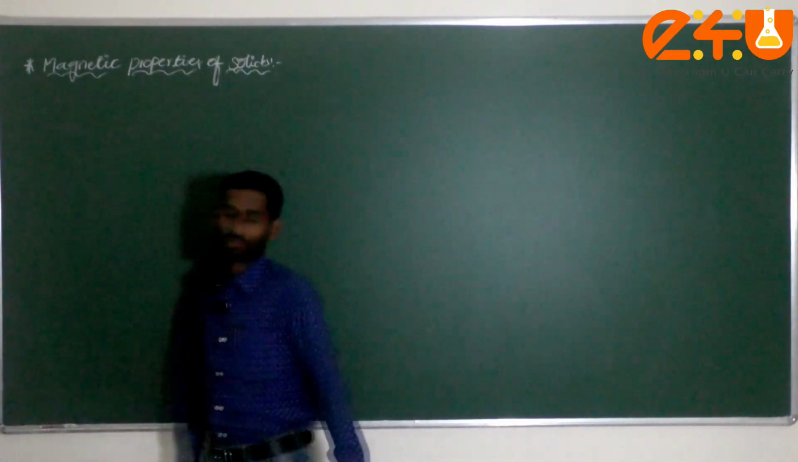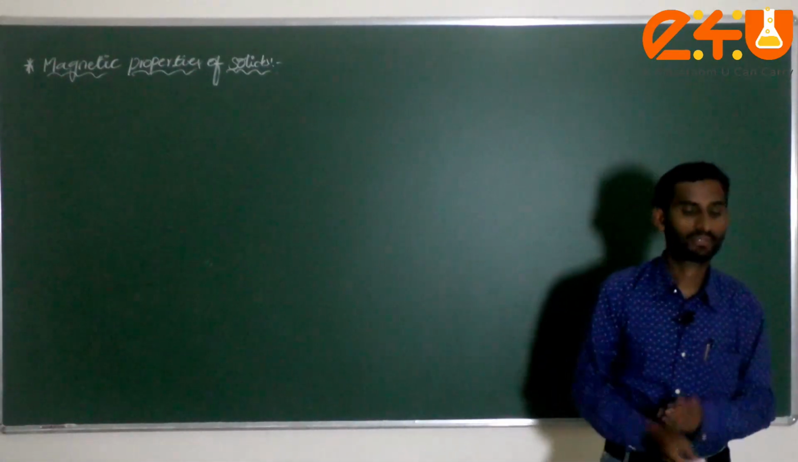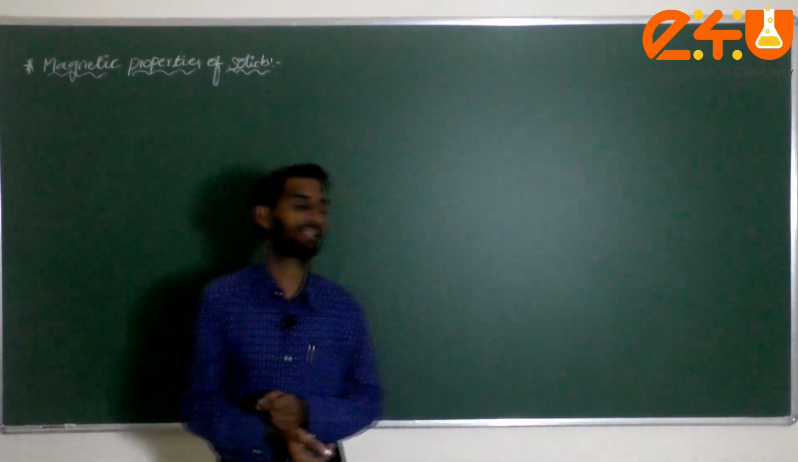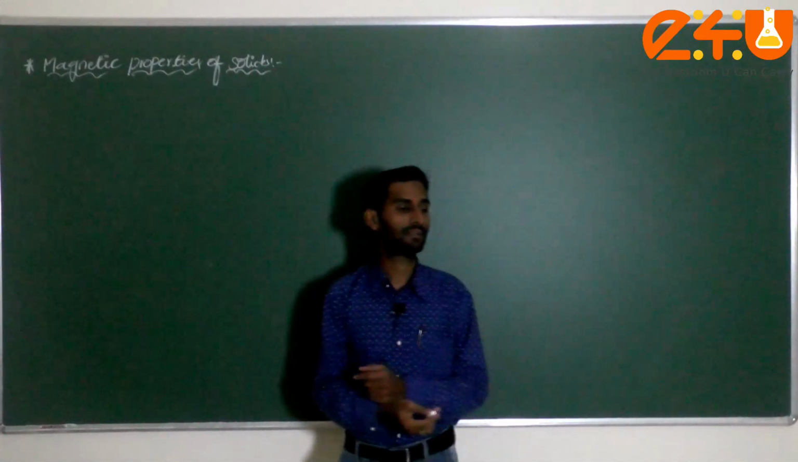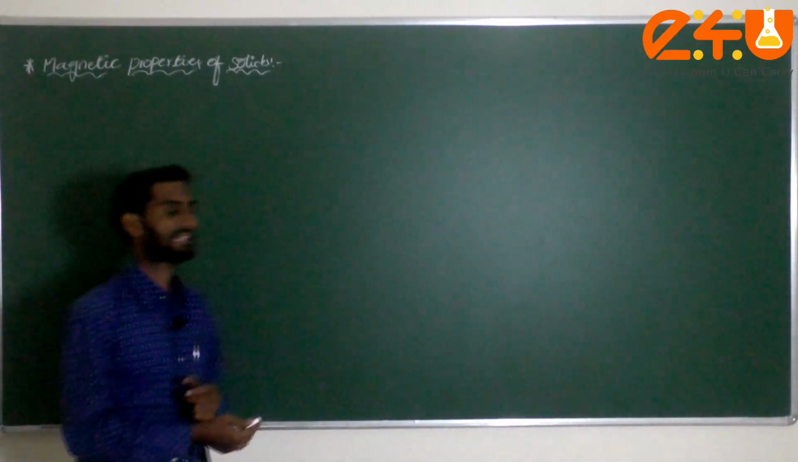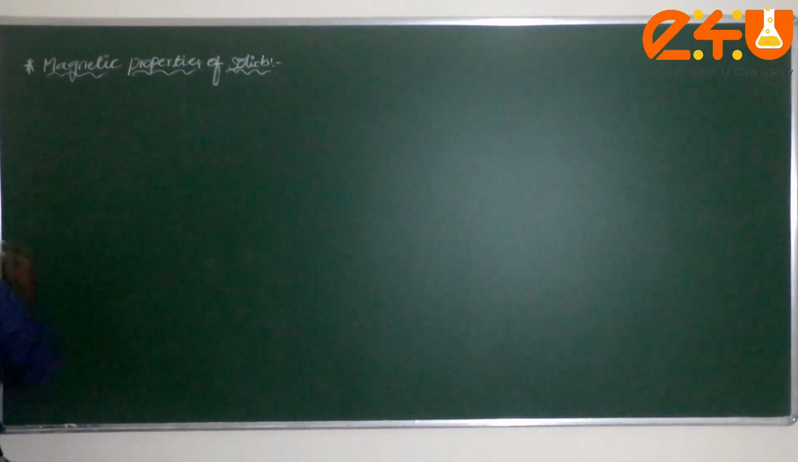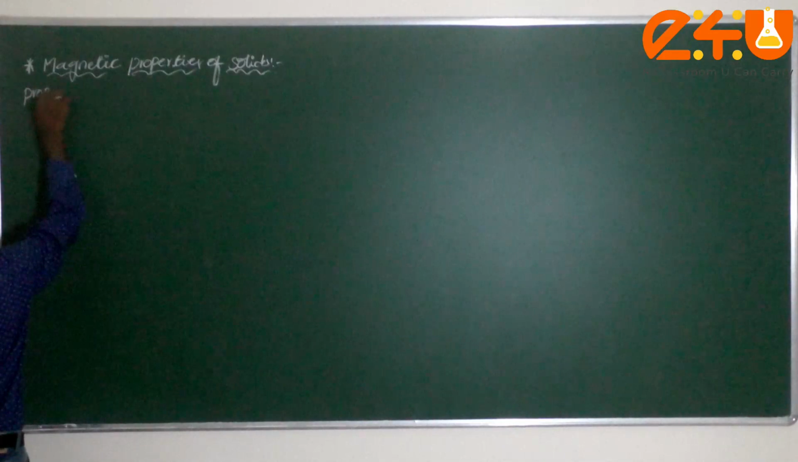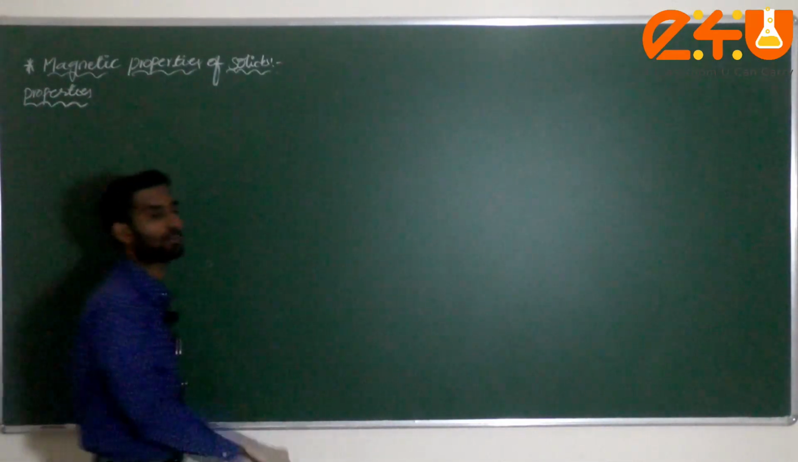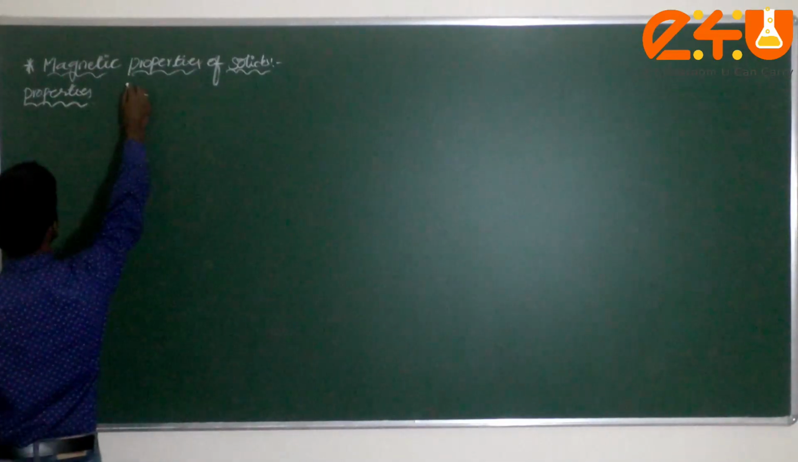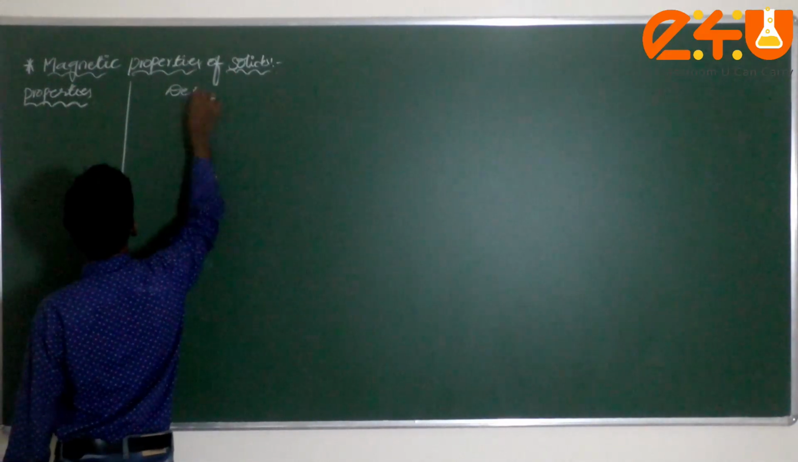Okay dear students, if you take some solids and apply an external magnetic field, how will they behave? Based on that, the magnetic properties are mainly classified into 5 types. First, we can write in a table: what type of magnetic property, and next, what is the description.